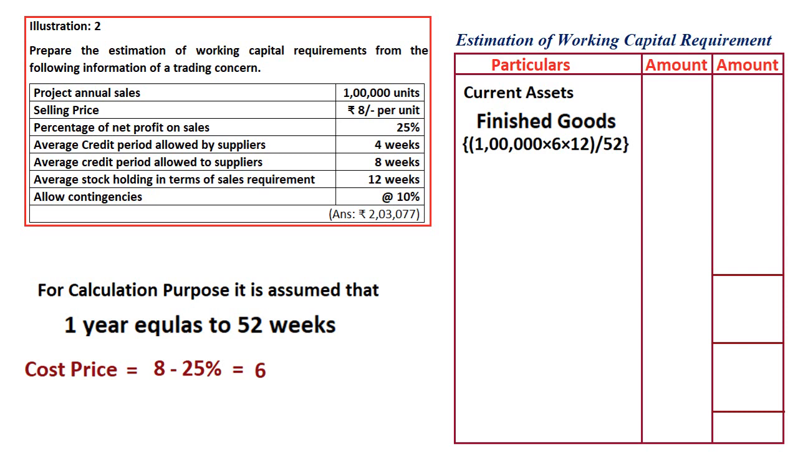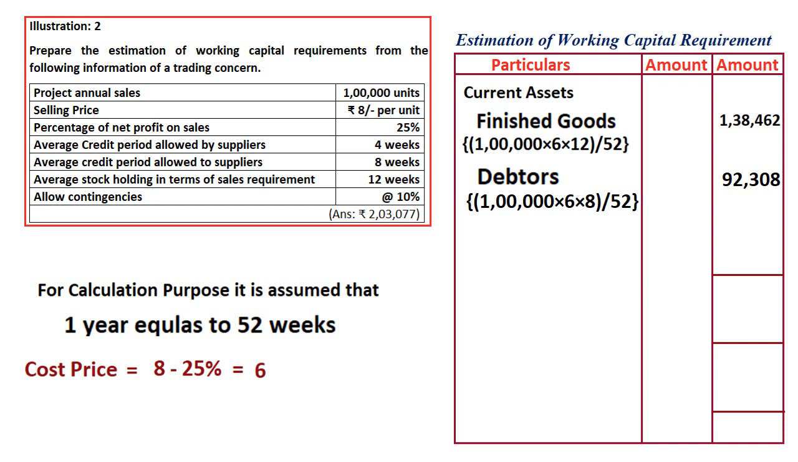Average stock holding in terms of sales requirement is 12 weeks, divided by 52 weeks, because 1 year is equal to 52 weeks, and 1 lakh is the annual sales. So we will get an amount of 1,38,462. Once finished goods is done, next is debtors. 1 lakh into 6 is the cost price, into 8 weeks we are giving to debtors, whole divided by 52 weeks. Then we'll get 92,308.